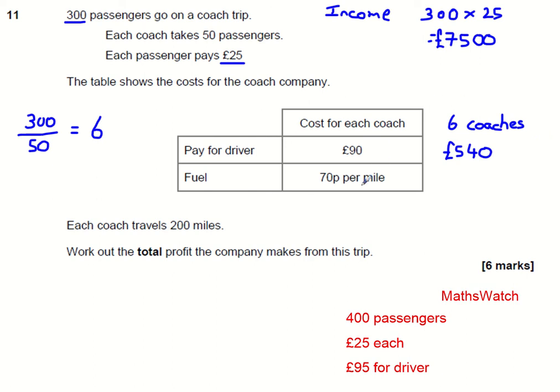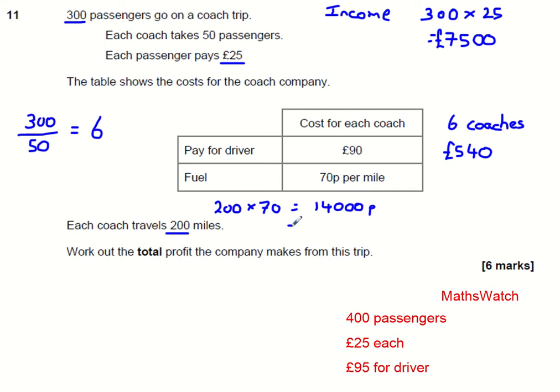For the fuel, we're paying 70 pence per mile. Now we're travelling 200 miles, so we're having to do 200 times by 70 pence. Okay, so 70 pence. 2 times 7 is 14, and there are a total of 3 zeros, and that's pence.